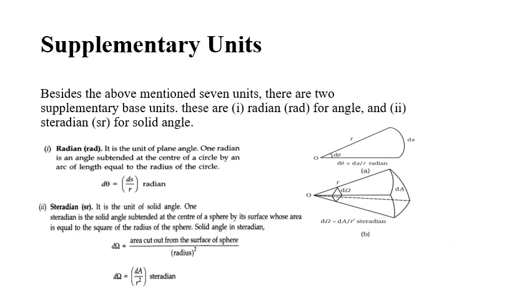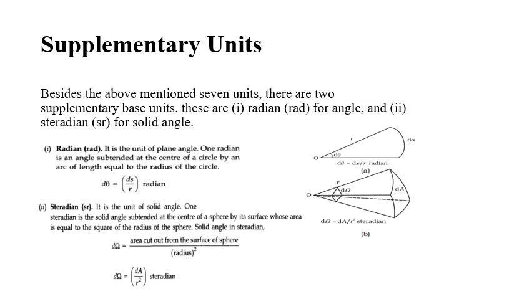So, along with the 7 basic units, there are 2 more supplementary units. They are radian and steradian. Radian is for plane angle and steradian is for solid angle. We'll see what a radian is. It is the unit of plane angle.